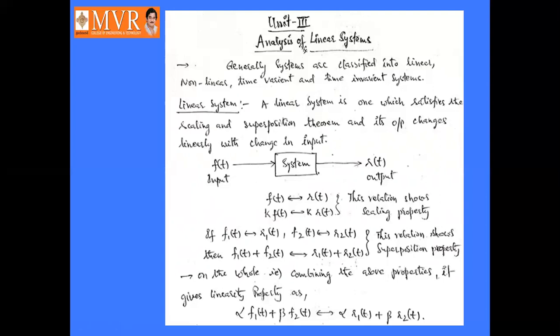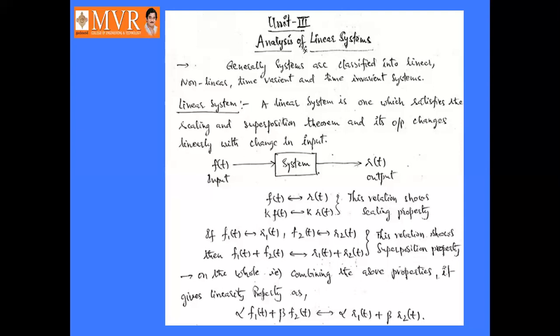What is meant by non-linear system? There is a non-linearity between the input and output signals. Non-linearity means if you are changing the input, the output does not change, and if you are not changing the input, the output may change. There is no linearity between the input and output signals. The system does not obey the scaling property as well as the superposition theorem. Then it is called a non-linear system.